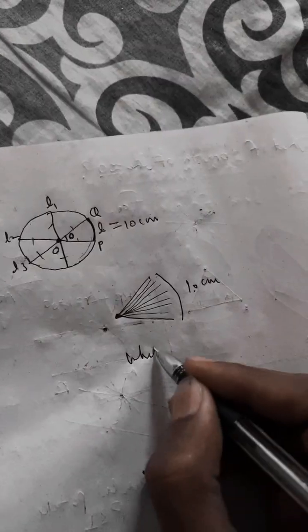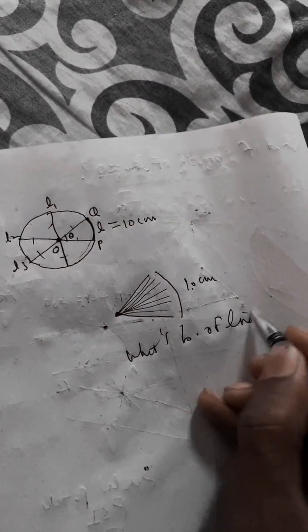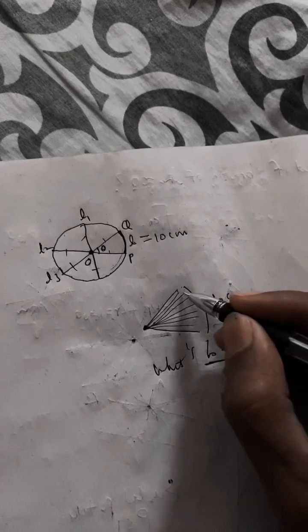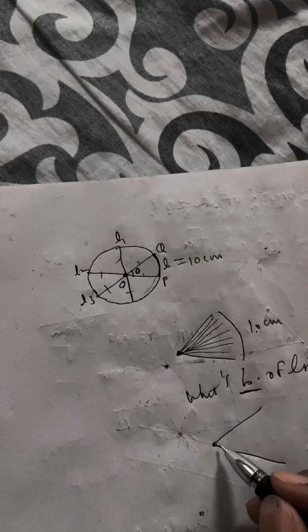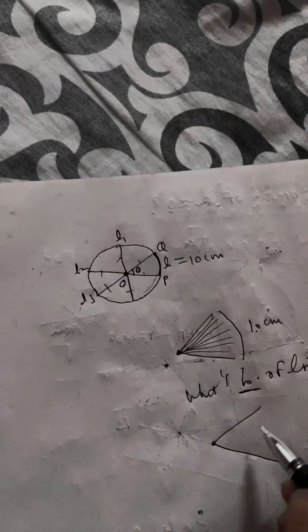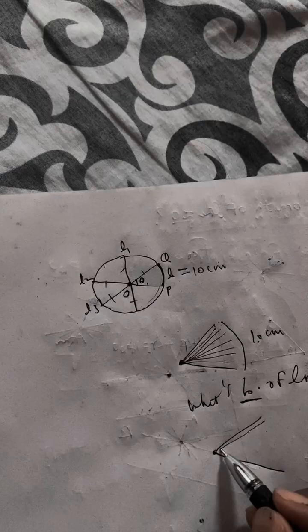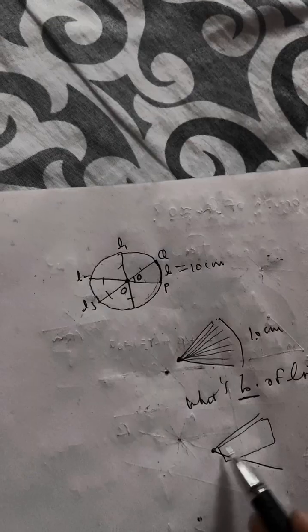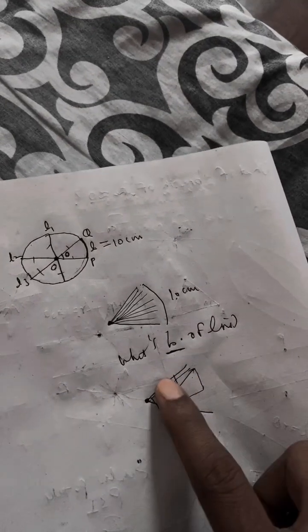Well, the question depends on the breadth of the line. What is the breadth of a line? Length does not matter. Length can be anything, because length does not create a problem here. The problem is breadth. If our line has 3 centimeters of breadth, then the first line will be like this, 3 centimeters. A big line, and it cannot even pass through this point. That doesn't make any sense, and that is not a line. You can see it because it has breadth.